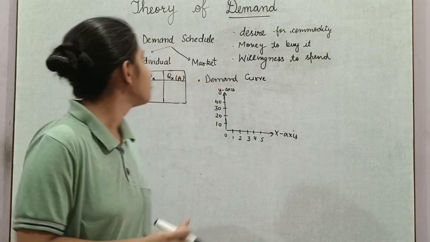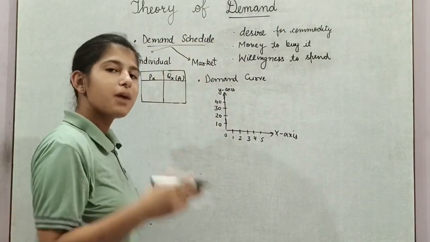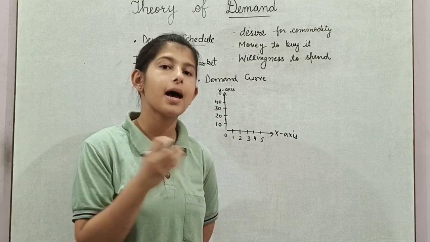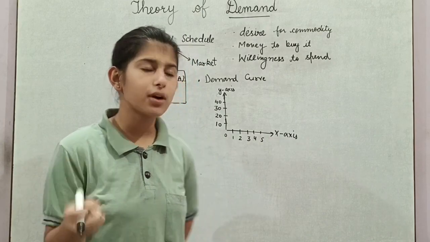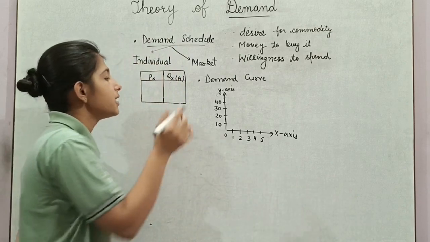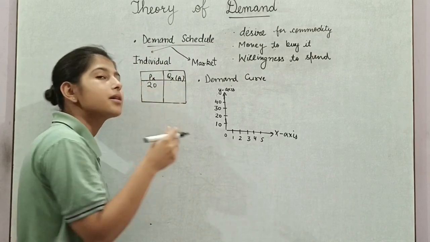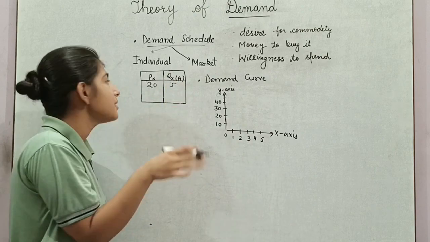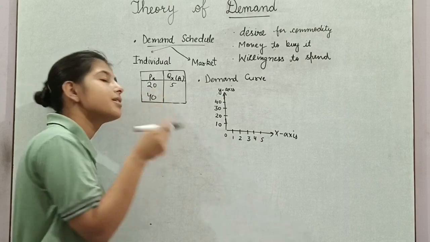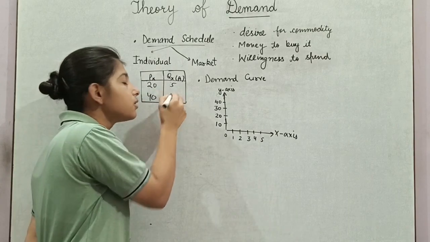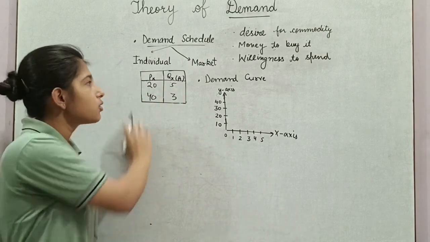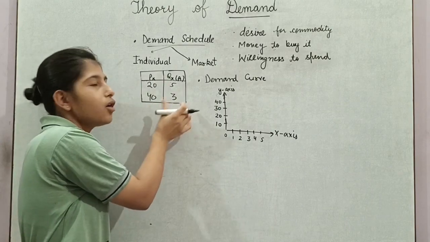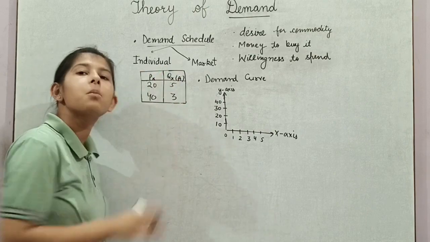Now, moving further, we have demand schedule. Demand schedule is basically a table which shows relation between price and quantity of a commodity. For example, when price of a commodity is rupees 20, a consumer is willing to buy 5 units of a commodity. And when price increases to 40 rupees, the same consumer is willing to buy only 3 units of that commodity. So this is basically a table which shows relation between price and quantity of a commodity. This is known as demand schedule.